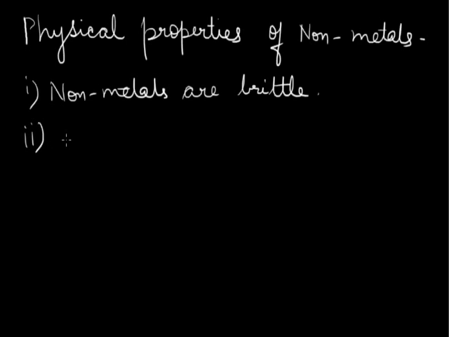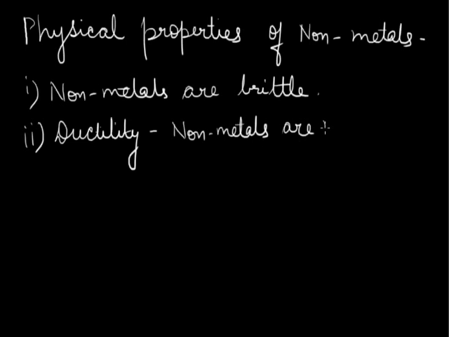Next property is ductility. Ductility refers to the property of a substance to be stretched into wires. So non-metals are non-ductile. That is, we cannot draw wires out of non-metals. And if we compare this property of non-metals with metals, metals are ductile while non-metals are non-ductile.